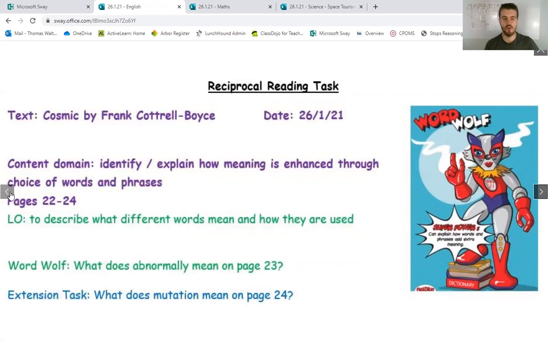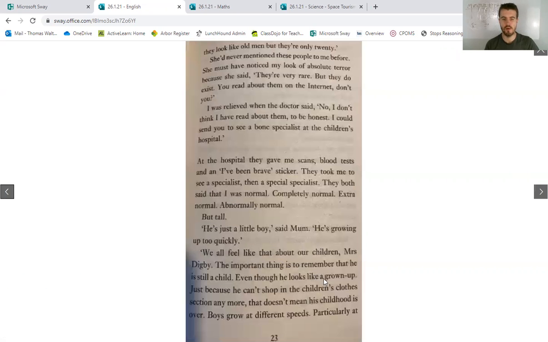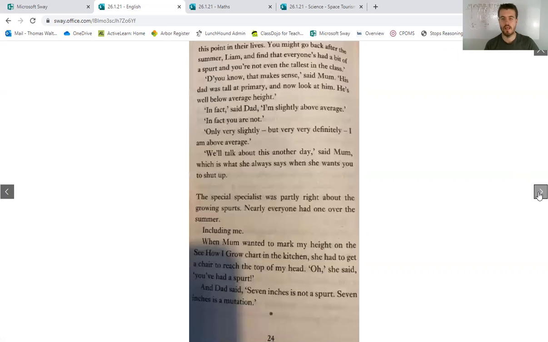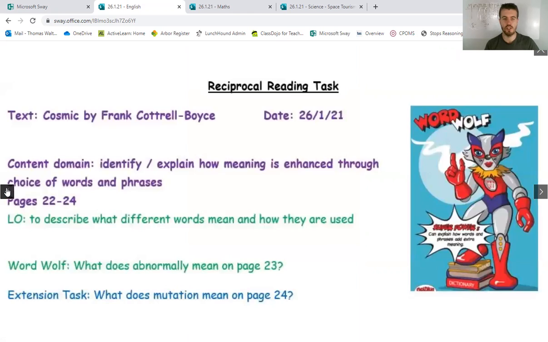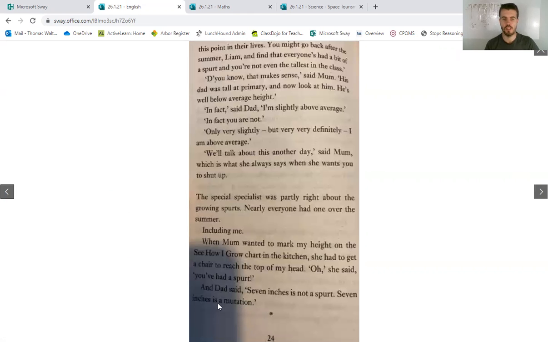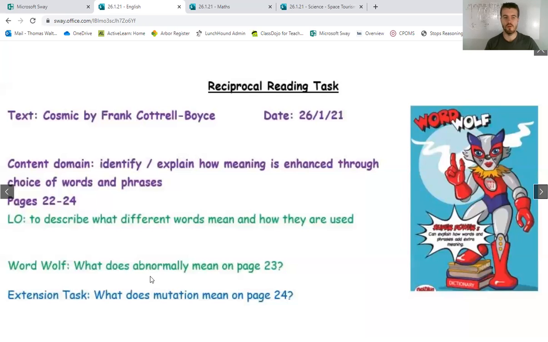So what does abnormally mean on page 23, where it says abnormally there? And what does mutation mean on page 24? Mutation right at the bottom down there. So have a go answering those 2 questions. What does abnormally mean and what does mutation mean?